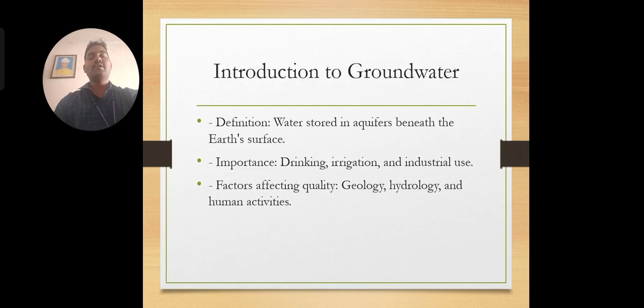Likewise, if you throw waste without proper waste management, it also becomes contaminated. So there are different factors affecting the quality of the groundwater.